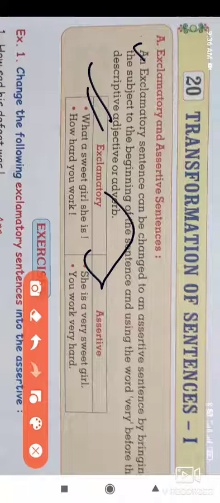What a sweet girl she is is changed as she is a very sweet girl. So here we use the word very.